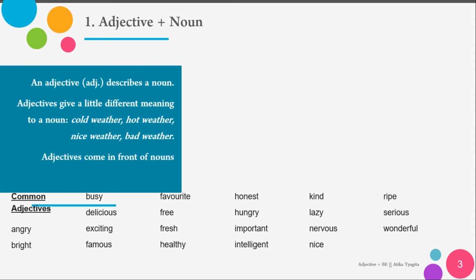The adjective describes the subject of the sentence. For example, the weather is cold.